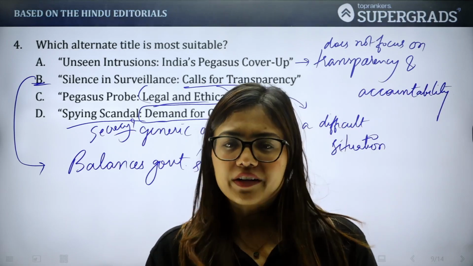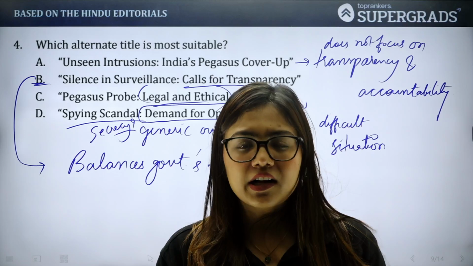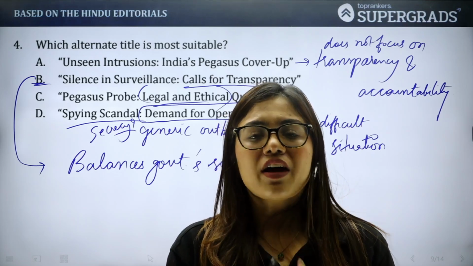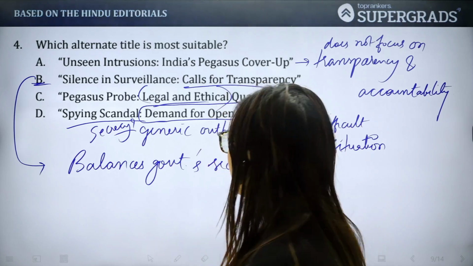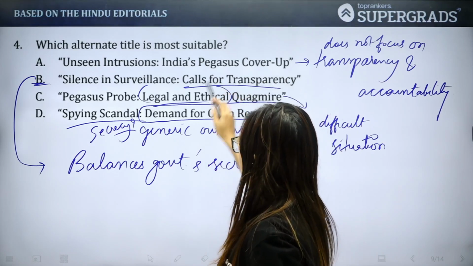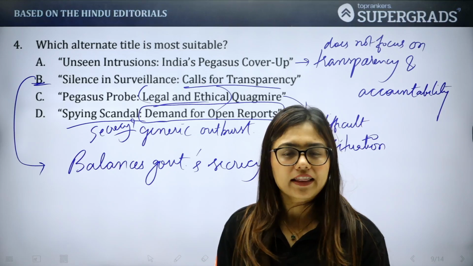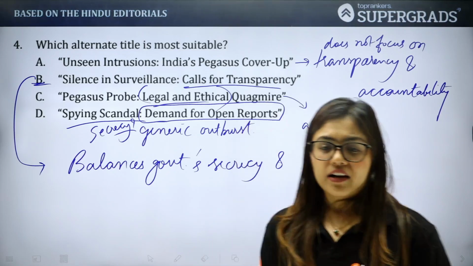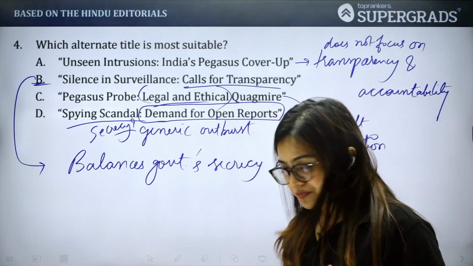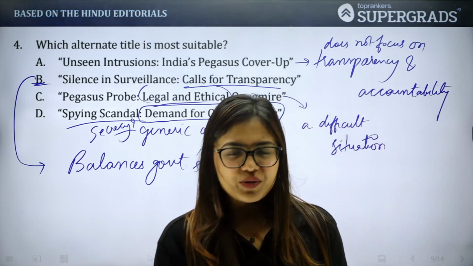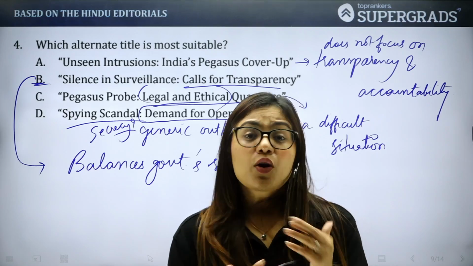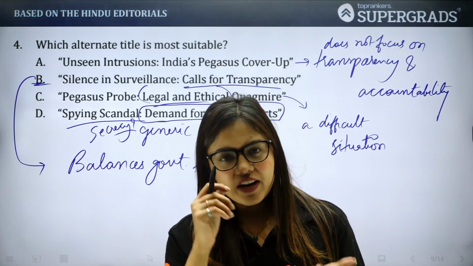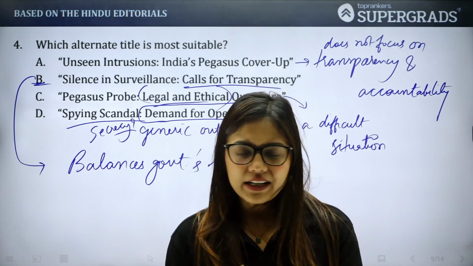So there were two factors. One was government keeping it a secret, and secondly people asking for transparency and accountability, and that is something which option B kind of encapsulates perfectly, and that's the reason B is the correct answer, right? So that is basically about the Hindu editorials for today's session. And I hope you have understood how to identify your main idea and also title based questions.